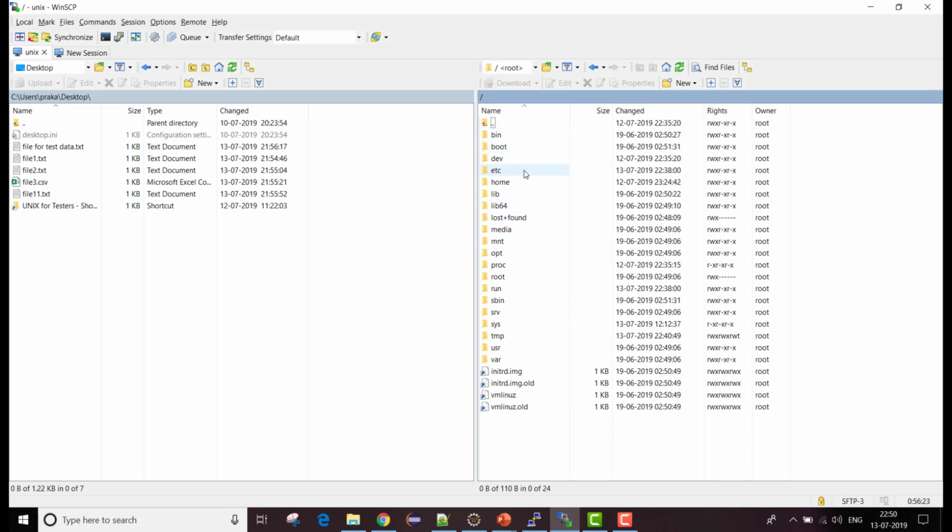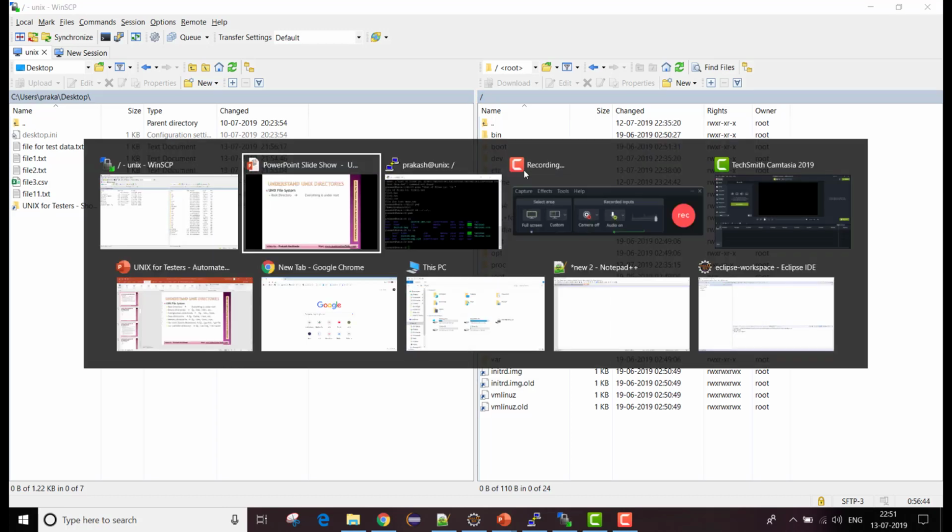Each folder is meant for a specific purpose, and that is what we are going to talk about now. We are not going into much detail because it is huge, the complete operating system concept, and we do not want that. We just want the folders we will be dealing with and some important folders.